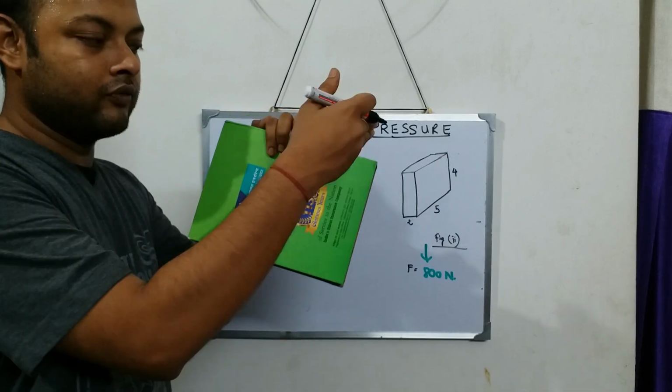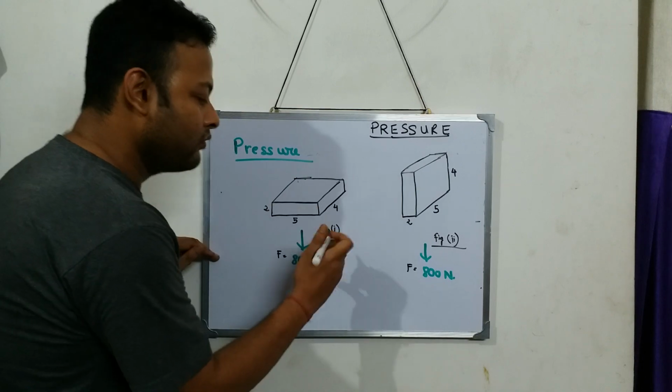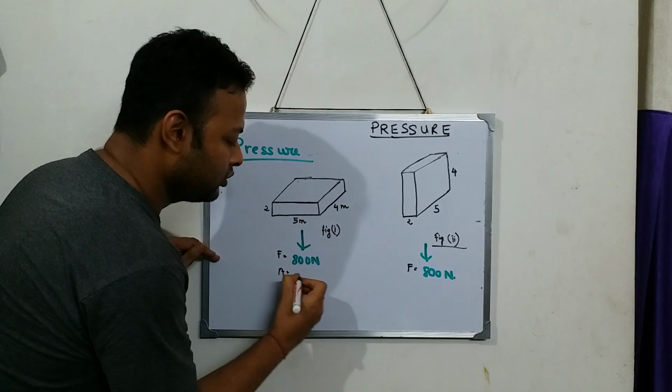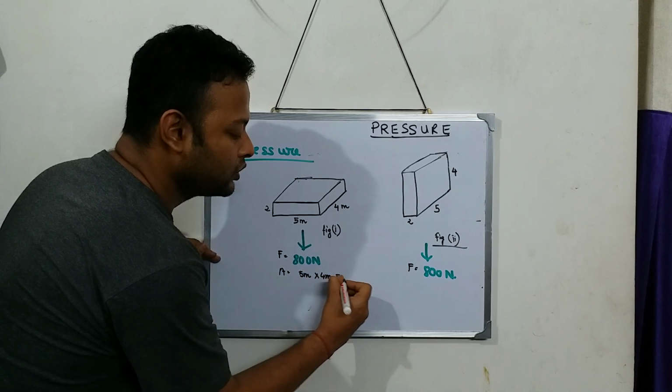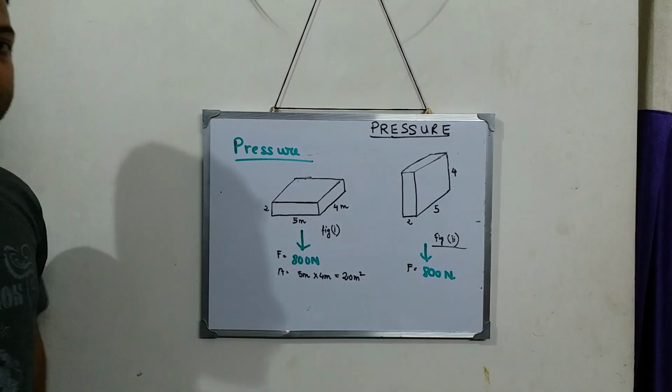5 meter and 4 meter. 4 into 5 meter, 20 meter square. So what is the area over here? Say meter, and this is also meter. So area is equal to 5 meter into 4 meter, which is equal to 20 meter square. This is the area of this body.